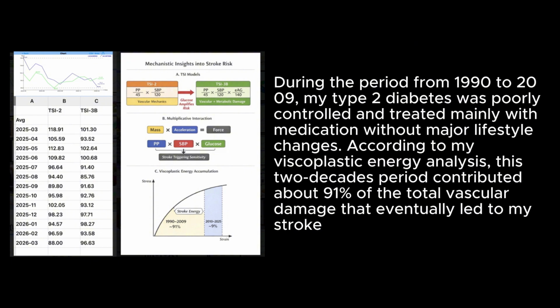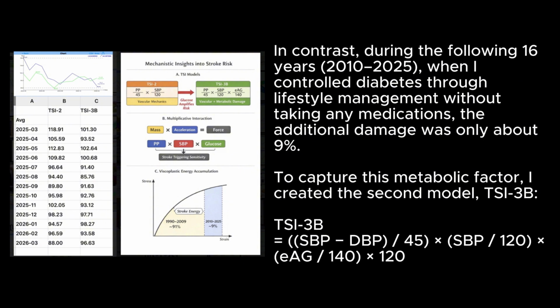During the period from 1990 to 2009, my type 2 diabetes was poorly controlled and treated mainly with medication without major lifestyle changes. According to my viscoplastic energy analysis, this 2 decades period contributed about 91% of the total vascular damage that eventually led to my stroke. In contrast, during the following 16 years, 2010 to 2025, when I controlled diabetes through lifestyle management without taking any medications, the additional damage was only about 9%.